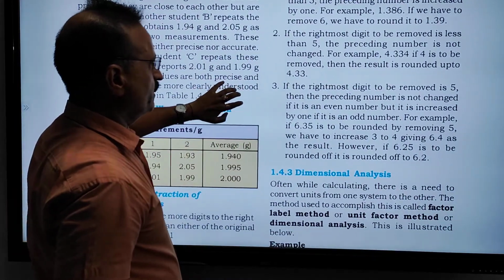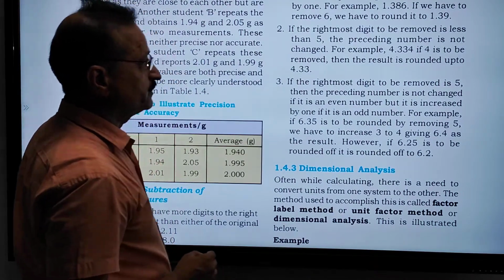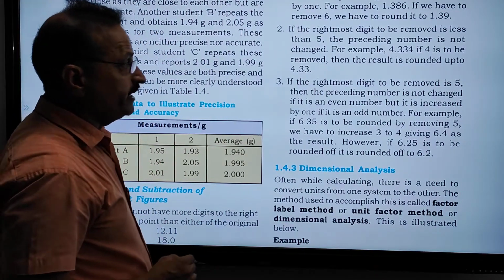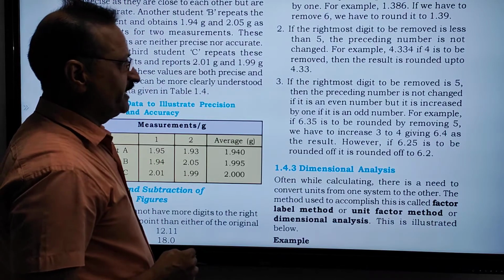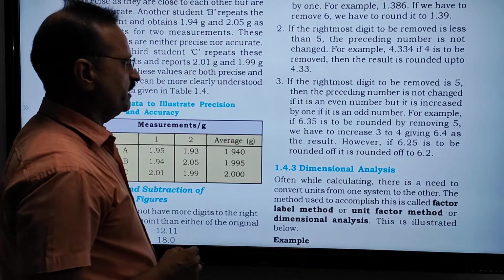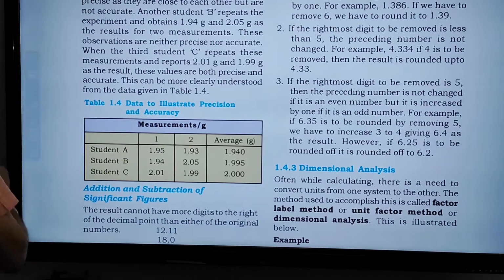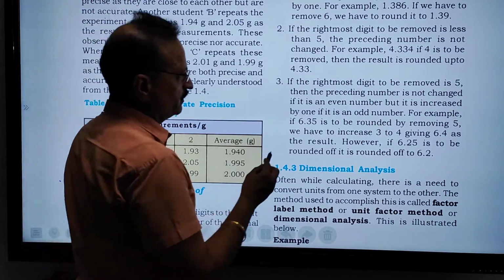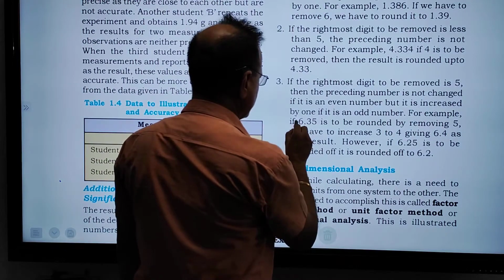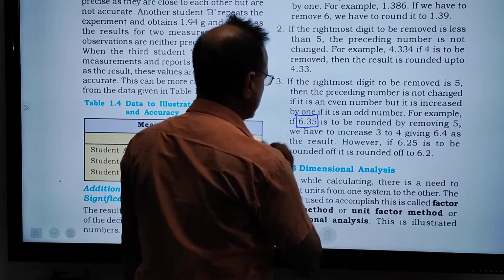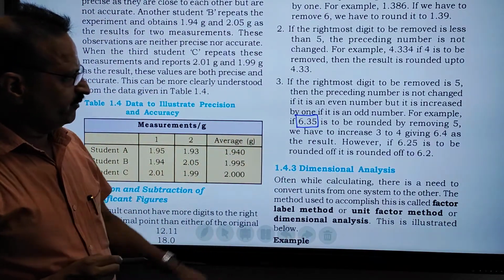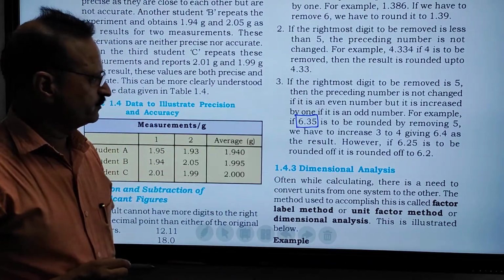If the rightmost digit to be removed is 5, then the preceding number is changed if it is an odd number, and not changed if it is an even number. Very important example. Suppose this is 6.35, the right side last number is 5.